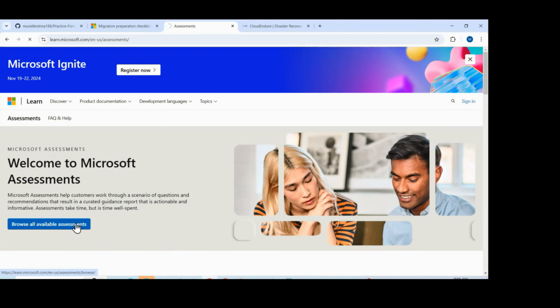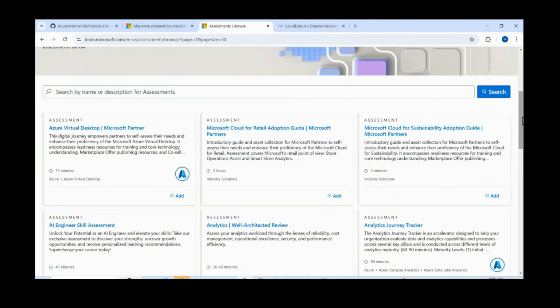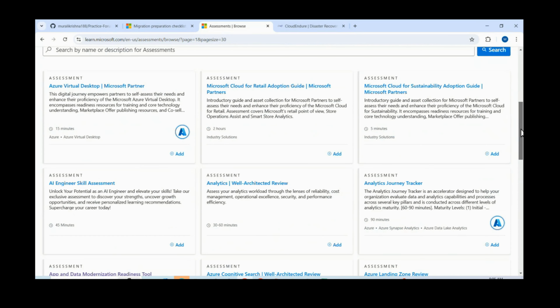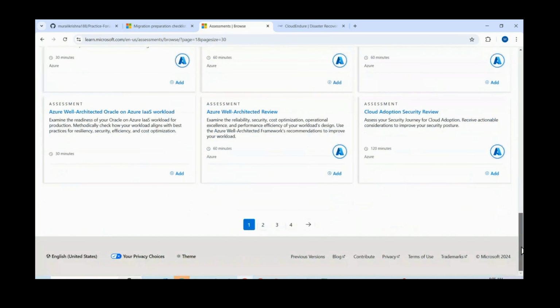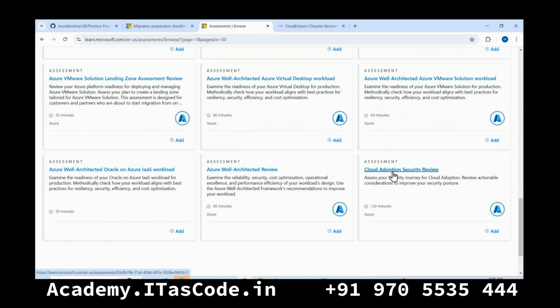Let us see here. Microsoft, and in the same way you can observe Azure, AWS, Google also. The same types they will offer. So just see here, before adopting any solution in the cloud, we first need to start with an assessment. Any solution, right? So here you can see so many solutions are there. Even if you are trying to use some cloud security, let us say, while adopting cloud, we can analyze security issues also.